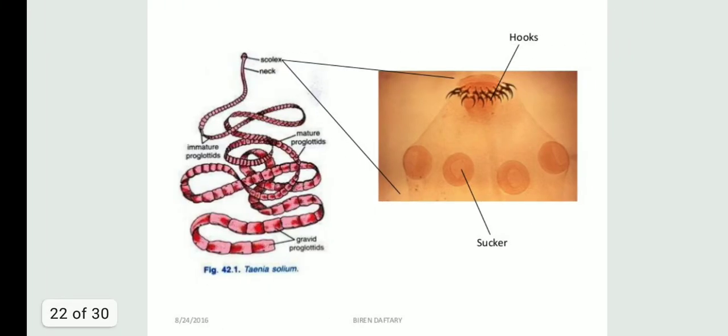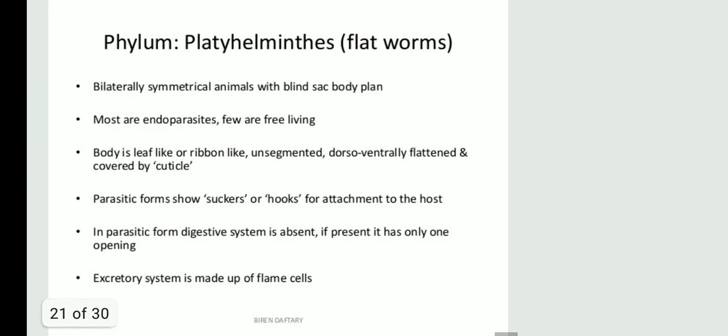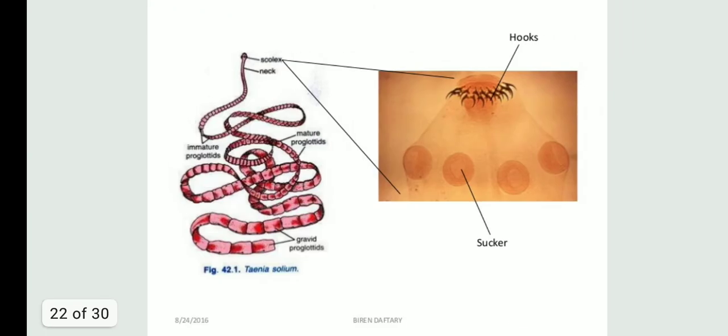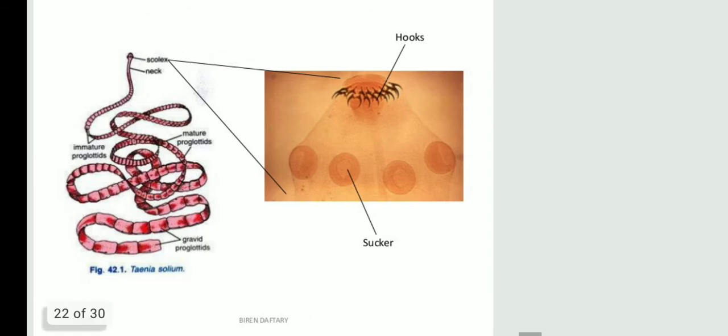You can see here, this is the complete structure of Taenia solium, which falls under this very phylum Platyhelminthes. You can see the uppermost region, that is the scolex. Then we have the neck. Then you have three types of proglottids: one is immature, one is mature, and another one is gravid. You can see the hook, students, with the help of which it gets attached to the host body.